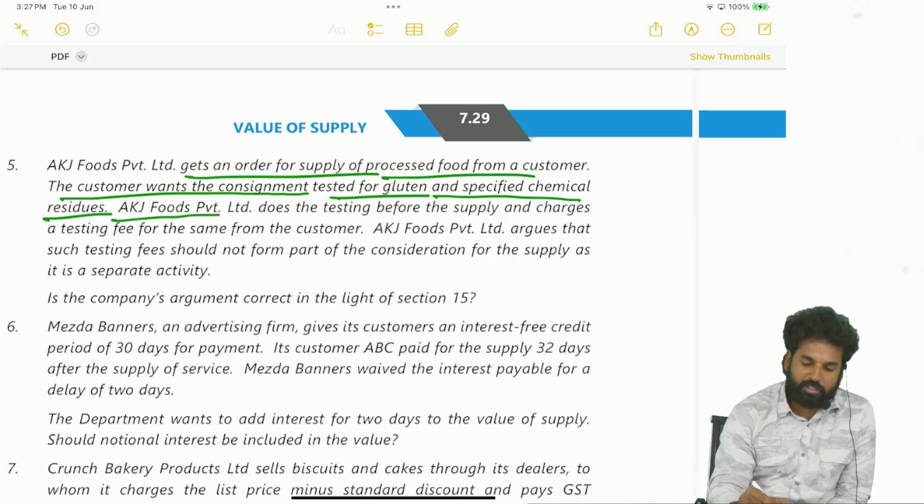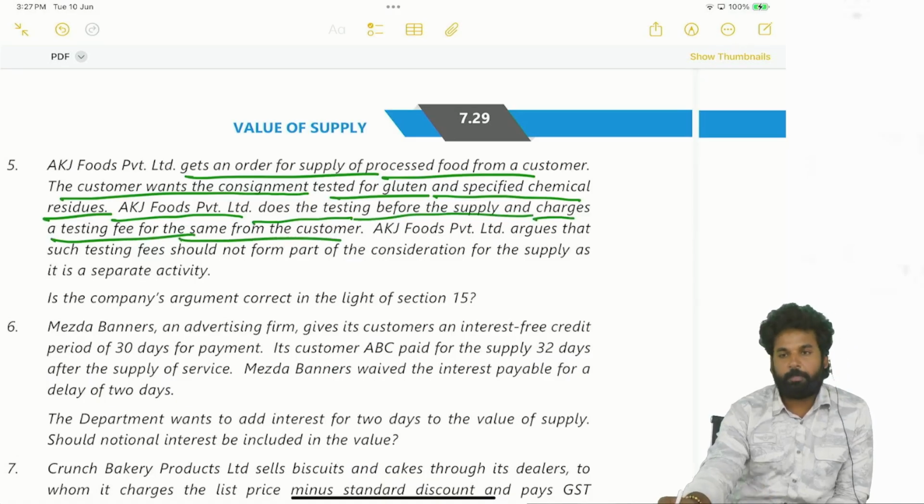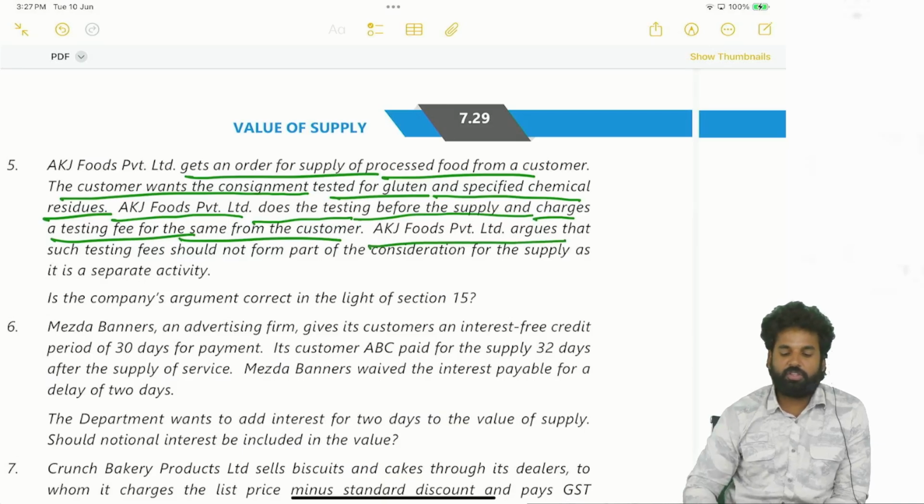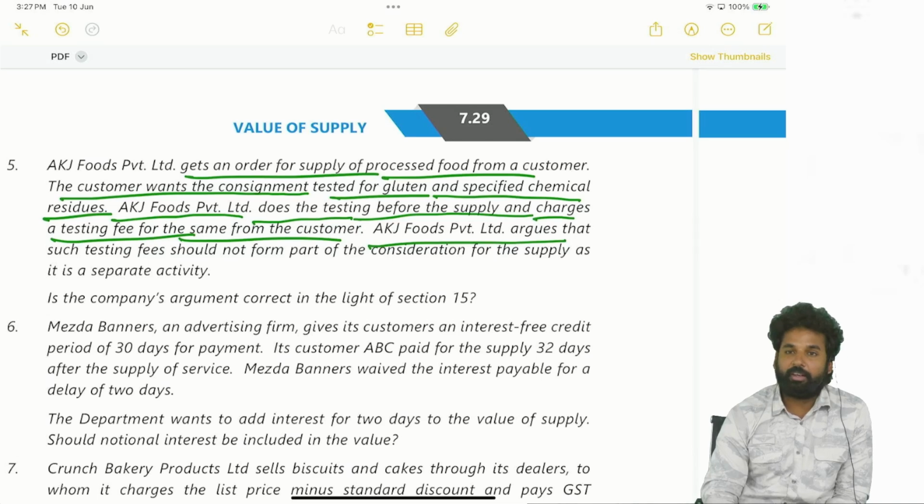AKJ Foods Private Limited does the testing before the supply and charges a testing fee for the same from the customer. Testing is done, charging testing charges. AKJ Foods Private Limited argues that such testing fees should not form part of the consideration for the supply as it is a separate activity.